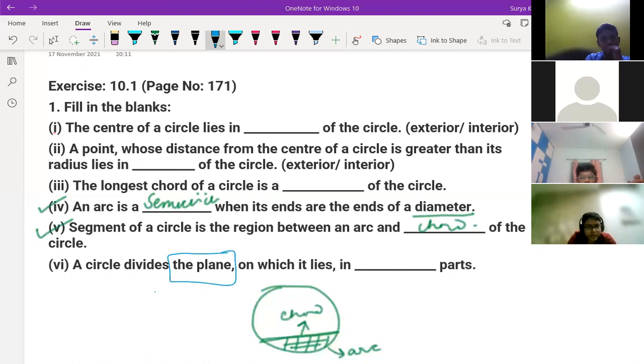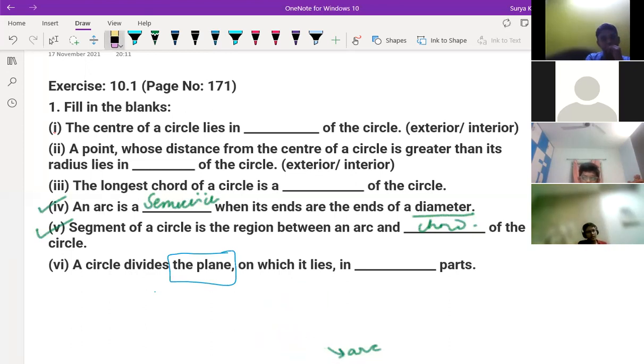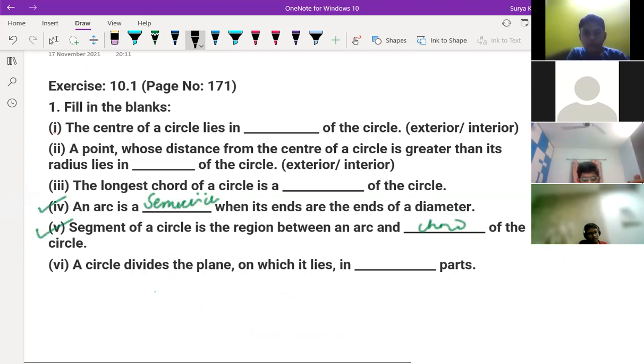I'm guessing it's two because exterior and interior. Wait, I didn't understand. Is the plane like the whole place and the circle is dividing the plane? That's also what I'm thinking. Is it the plane inside the circle? A circle divides the plane on which it lies. Okay.